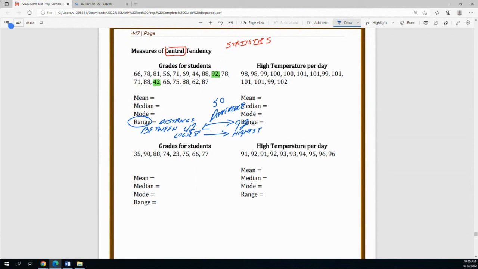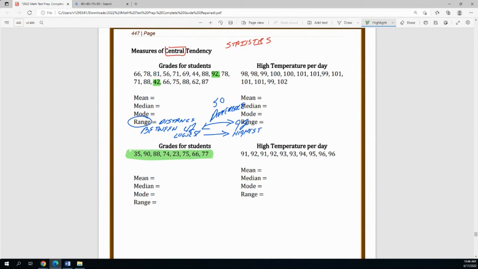Okay. Now, one of the rules that some instructors teach is, hey, if you're going to be solving for measures of central tendency, which means either median, mode, or range, the first thing you should do in any given data set is go ahead and order it.